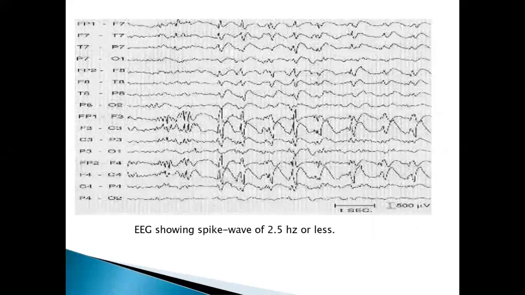Usually in EEG we have 3 kinds of waves. That is the morphology. If you use the calibrator, you see here this is 1 second. In 1 second, usually it is less than 3. These are all the waveforms. Spike waves have a duration of less than 70 milliseconds. Sharp waves are within 70 to 200 milliseconds, and slow waves are more than 200. No need to remember, I am just saying it for your understanding. In the EEG, we have 3 kinds of waves: spike waves, sharp waves, and slow waves. In Lennox-Gastaut syndrome, we typically have less than 2.5 Hz spike and wave complexes.